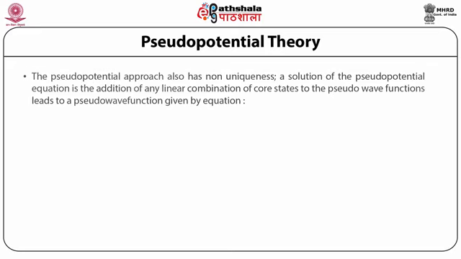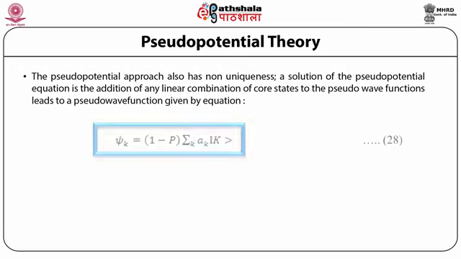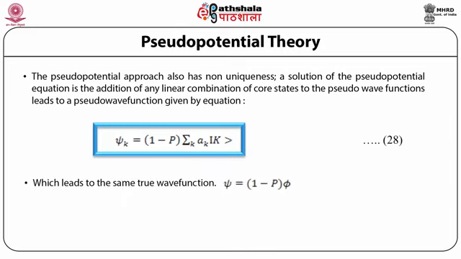This pseudo potential approach also has non-uniqueness. That is, the solution of the pseudo potential equation, with the addition of any linear combination of core states, leads to the wave function given by psi k equal to 1 minus P summation k a k I k, which leads to the same true wave function, that is psi is equal to 1 minus P into phi, where phi is the pseudo function as shown in figure 3.7b.